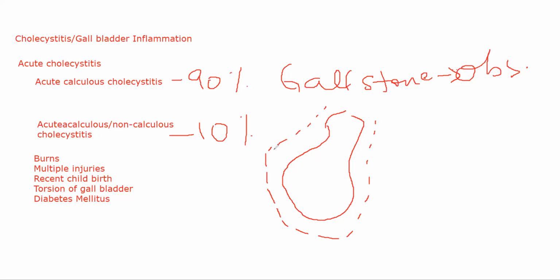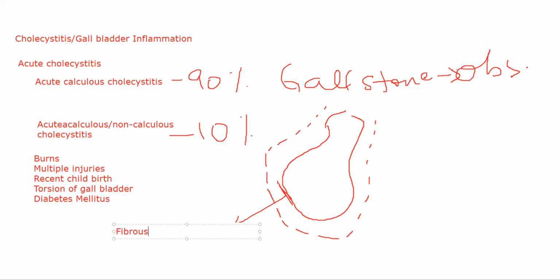Especially the serosal surface, the outer coating layer that is present, will have a fibrous exudate. As inflammation keeps on growing more and more, there is inflammatory damage, meaning the cells of your gallbladder are dying and some of them will exude out onto your serosa.